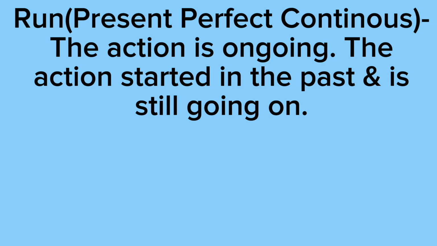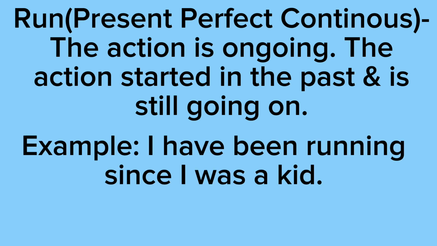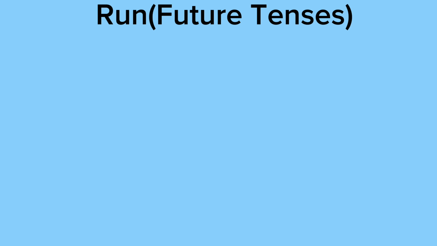Present perfect continuous means the action is ongoing. The action started in the past and is still going on. So our example says I have been running since I was a kid. So as you can see, I started running when I was a kid. So that happened in the past, but I'm still currently running. So it's still going on.